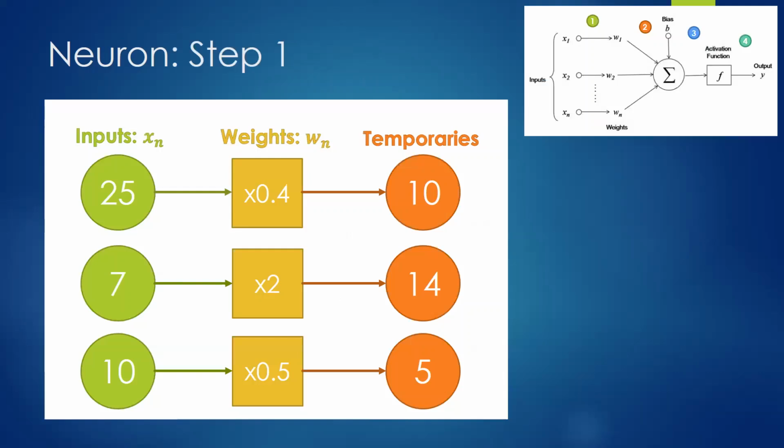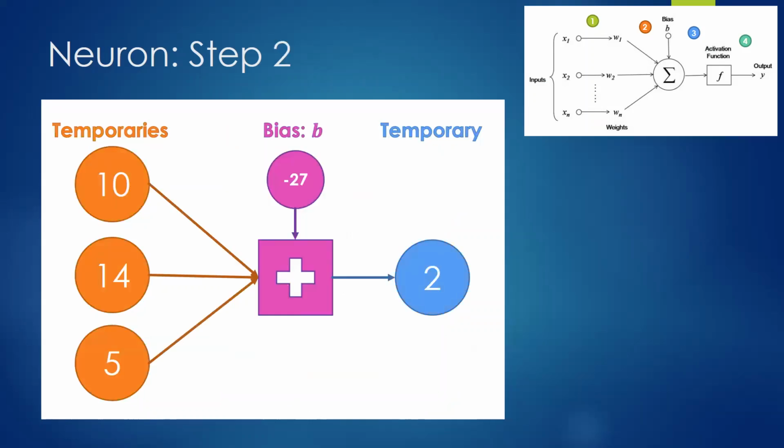So look at the first step again. We start off with our inputs. For instance, maybe the age being 25, capital gains being a 7, capital losses being a 10. These weights will start off as random values, so maybe they'll all be 1. So you multiply them all across by 1, you get whatever value. But let's say we have trained it a little bit, maybe not fully trained, but currently the values for the weights are 0.4, 2, and 0.5. So we multiply across and we get these temporary values corresponding to each of the neurons.